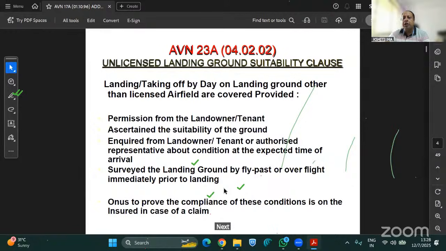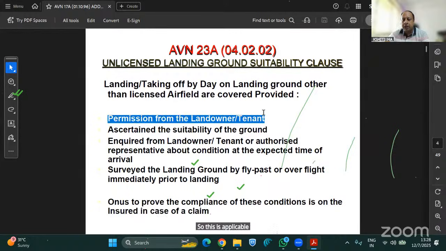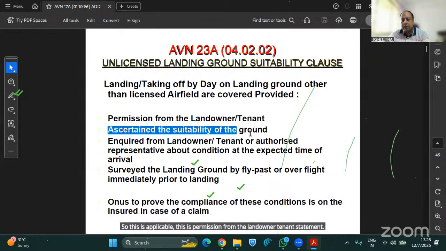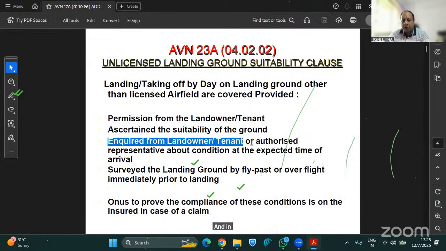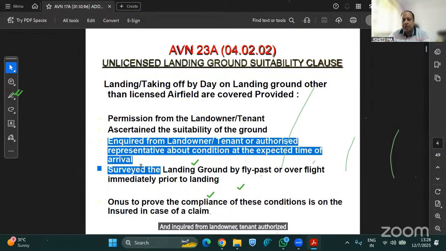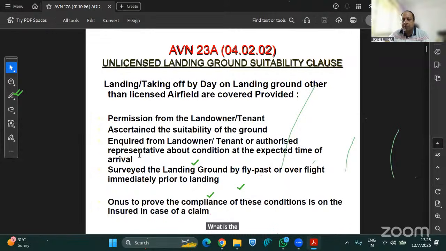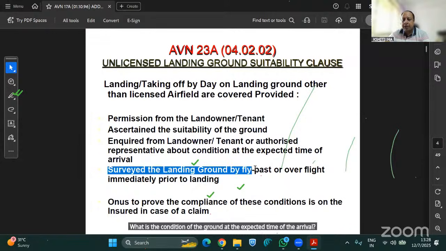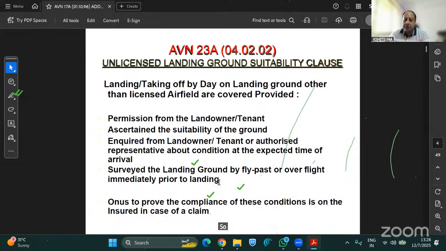Next is event 23A. As I explained to you, it is under the helicopter and licensed landing ground certificate clause. So this is applicable: permission from the landowner or tenant is taken, ascertaining the suitability of the ground where the aircraft will land, and inquiring from the landowner or tenant or authorized representative about the condition at the expected time of arrival. What is the condition of the ground at the expected time of arrival? Whether the landing ground is surveyed by fly pass or flight immediately prior to landing.